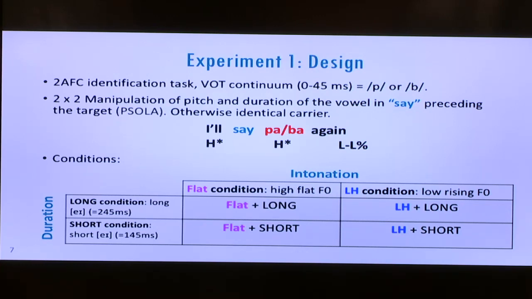That sound is in a carrier phrase, and the crucial manipulations here are 2 by 2 of pitch and duration of the vowel in the word say in the carrier phrase "all say X again," where X is the target sound. So the 2 by 2 manipulations are shown here in the table. You can see 2 duration conditions, long and short, crossed with 2 intonation conditions, what I'm calling the flat condition, which is highish flat F0, and the low-high condition, which is low-rising F0. We'll see pitch tracks of these in just a second. So 2 by 2 crossed to create these 4 separate conditions, all on the preceding vowel before the target sound.